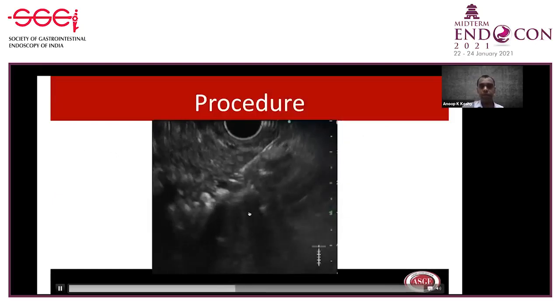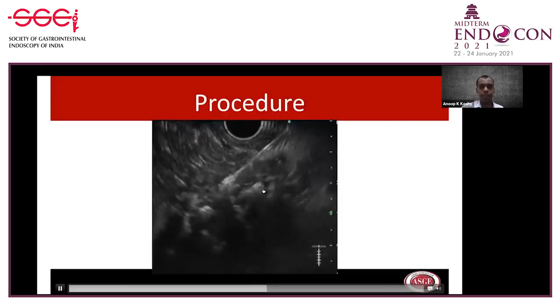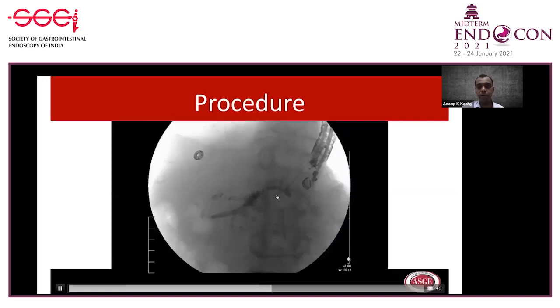So we're doing a pancreatogram here. This is the first pancreatogram we got. Now at the neck, you can see a leak happening. After that, we passed a guide wire through this needle across the leak and across the papilla into the duodenum.